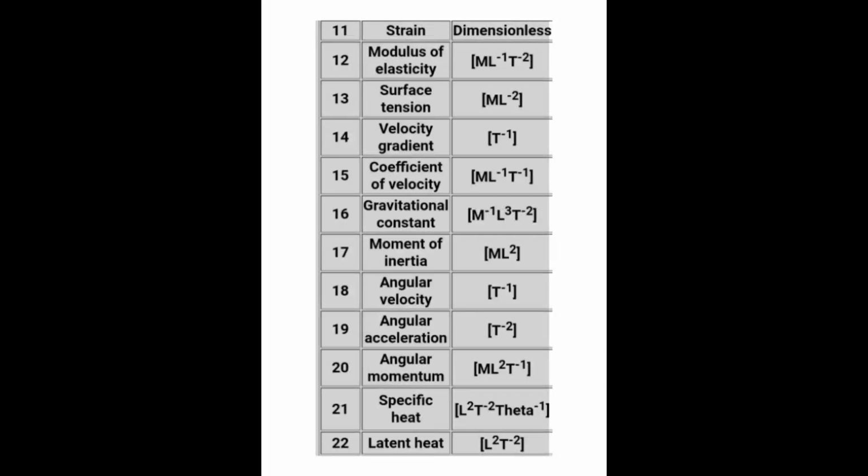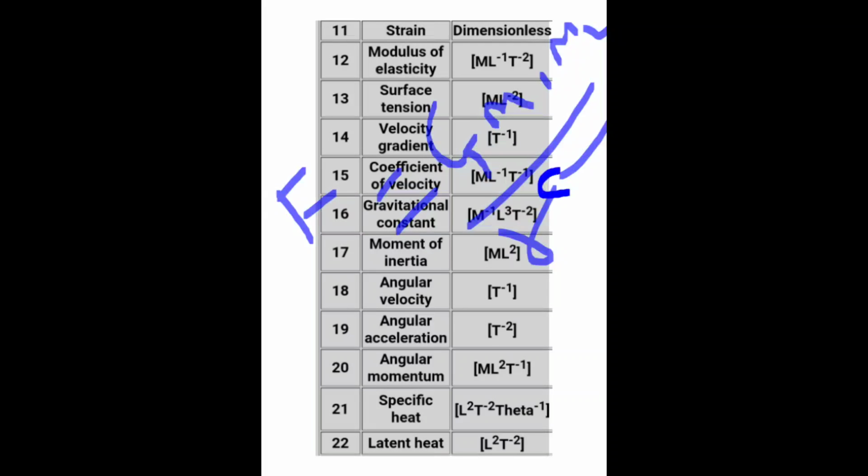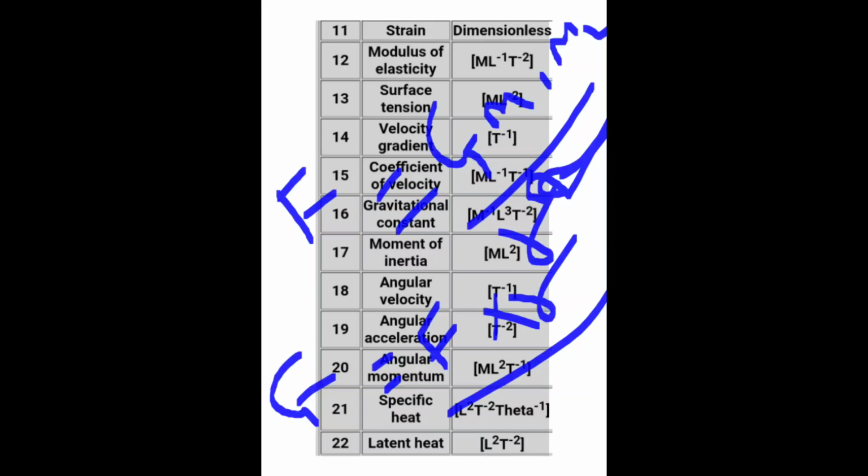For example, if we need to calculate the gravitational constant, we know gravitational force equals G m1 m2 by r square, right? If we cross multiply, we get G equals F into r square divided by m1 into m2.